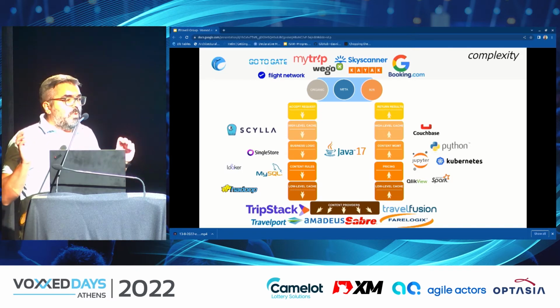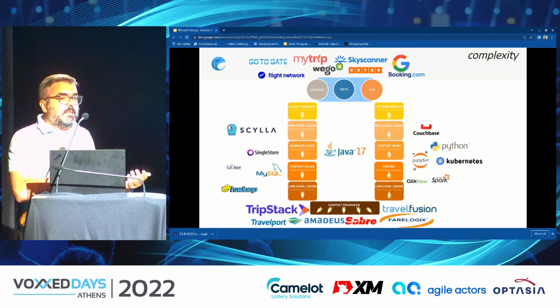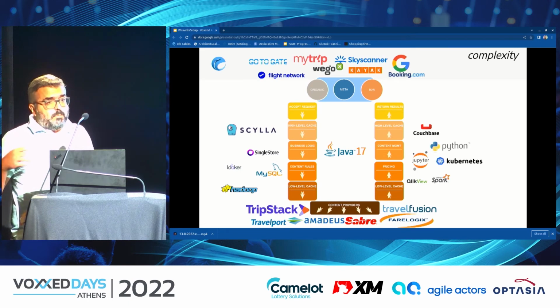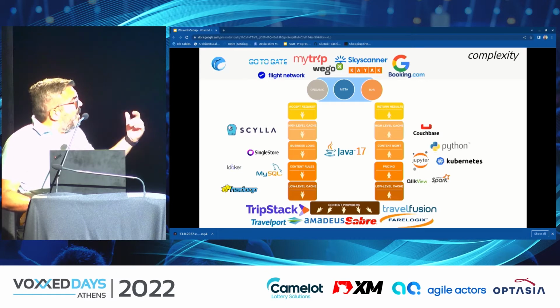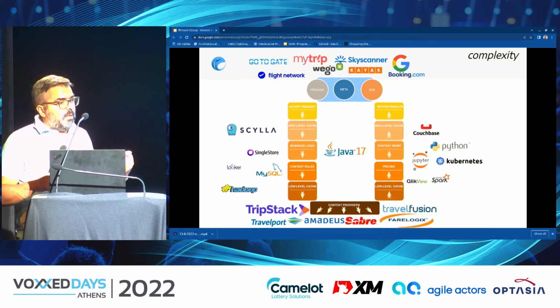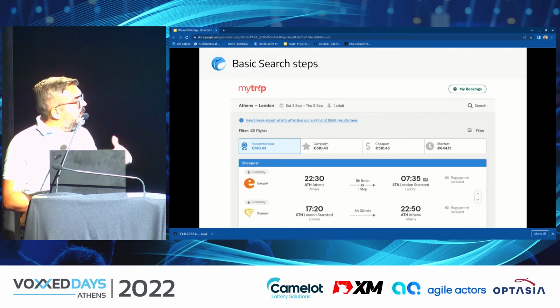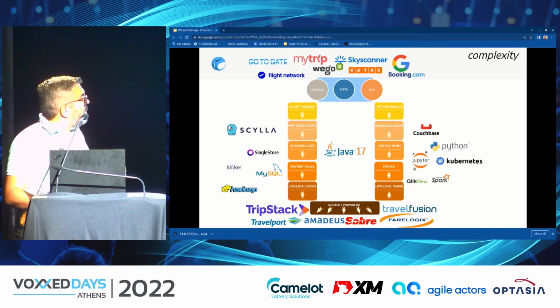All of them utilize the same platform, the same technology that does all the air content logic: search, book, ticket, all the operations. The flow of a search request is quite complex, and happens in a very short time. Someone expects to get results in at most 5 seconds, but in order to get so many results, a lot of parts of our infrastructure are involved.